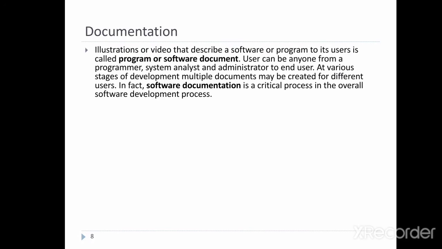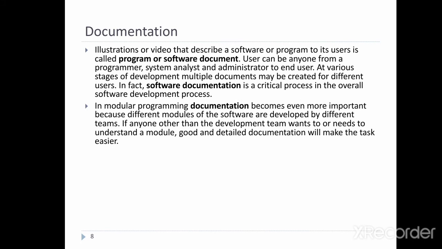So next one is documentation. There are different types of documentation required, like programmer's documentation and user documentation.